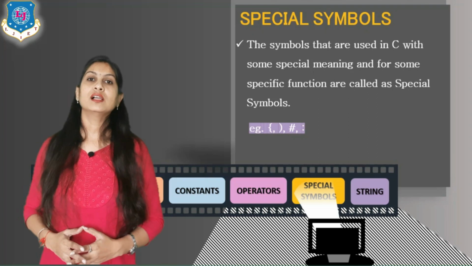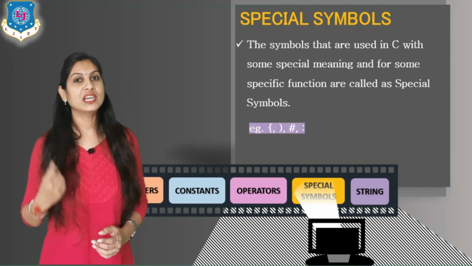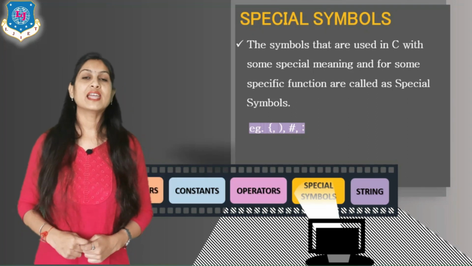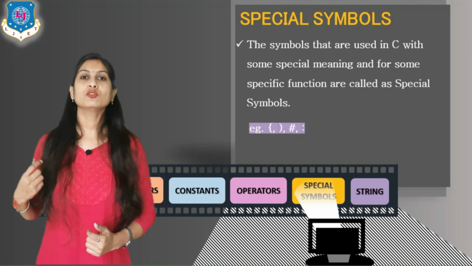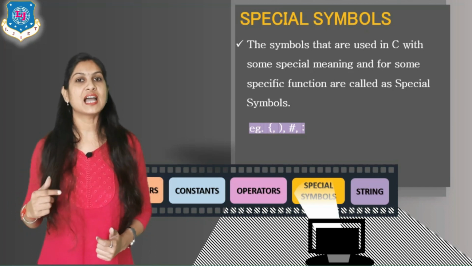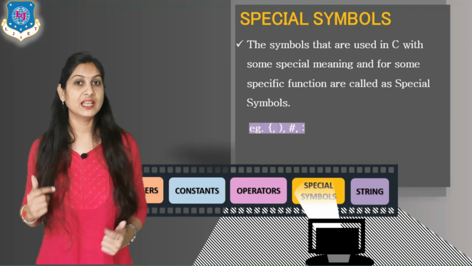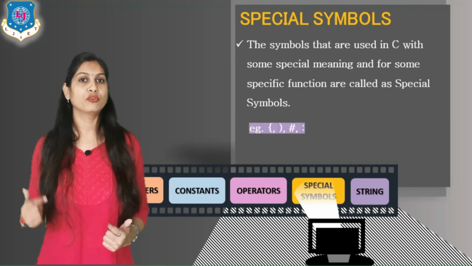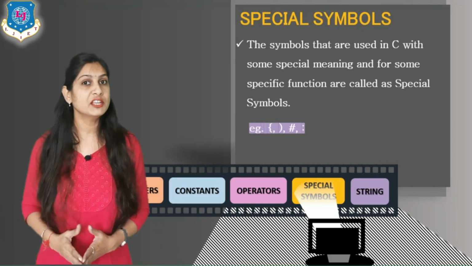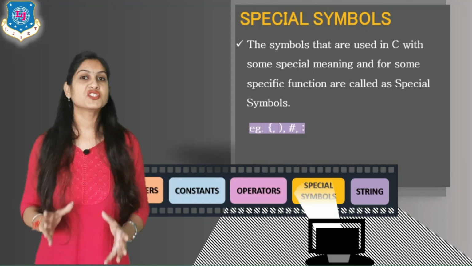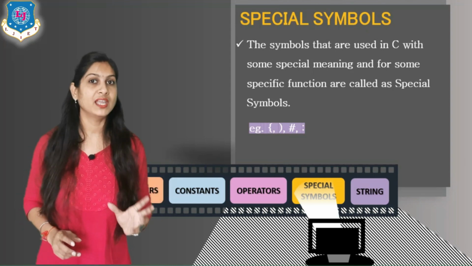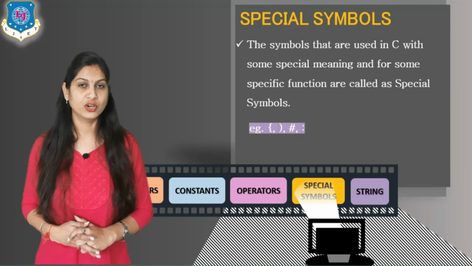For example, the hash sign is only for hash include. Then curly brackets: whenever we use void main, the start is indicated with a curly bracket. If instead of a curly bracket I put a round bracket, it has a different meaning, because a special symbol has the special meaning it is used for.